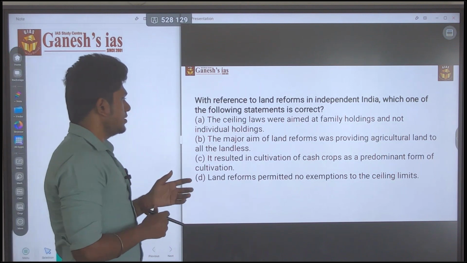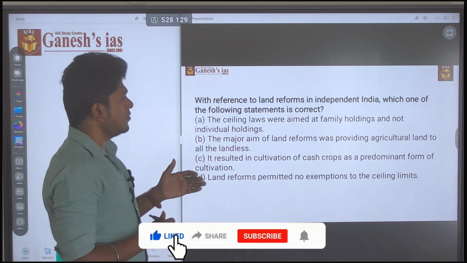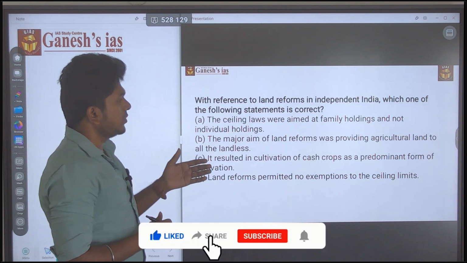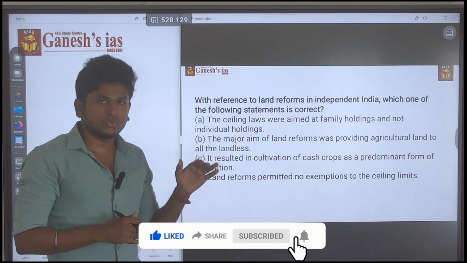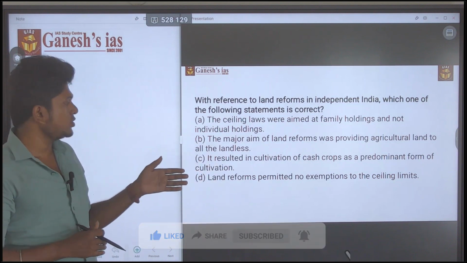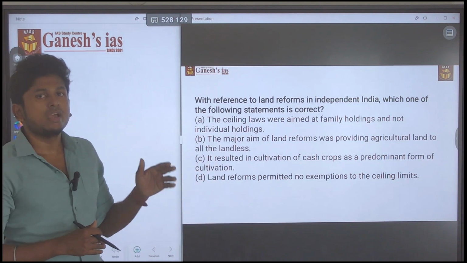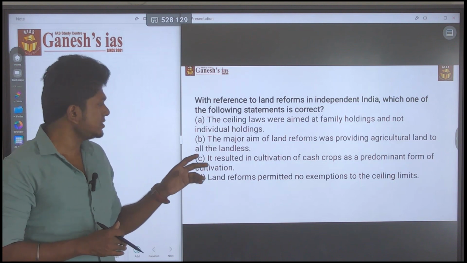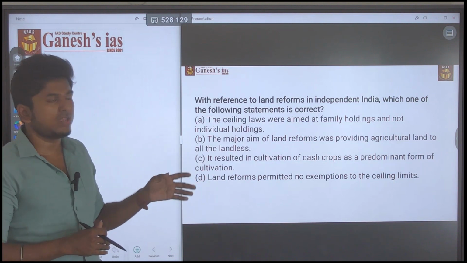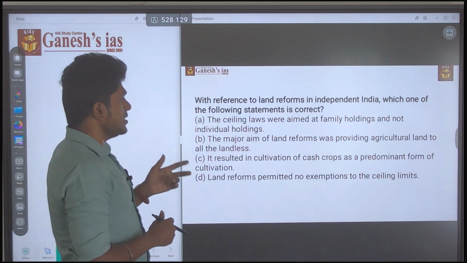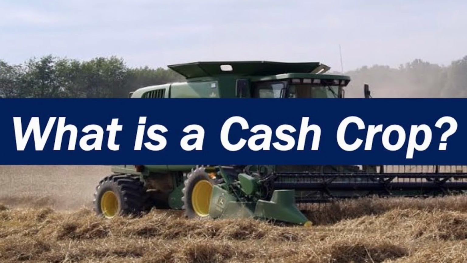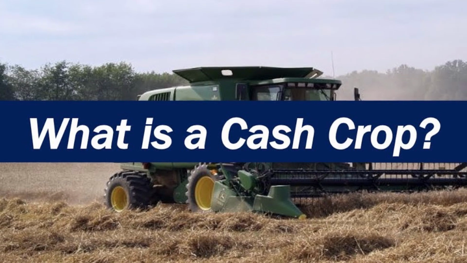Next, B: the major aim of the land reform was providing agricultural land to all the landless. It's actually correct, but we have to check the other two statements. If both are wrong, then B will be the right answer. Then we go to statement C: it resulted in the cultivation of cash crops as a predominant form of cultivation.